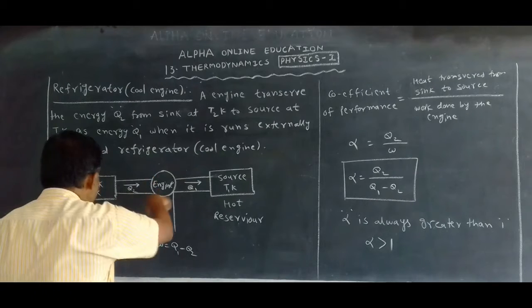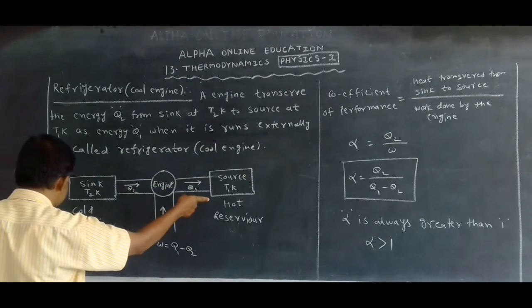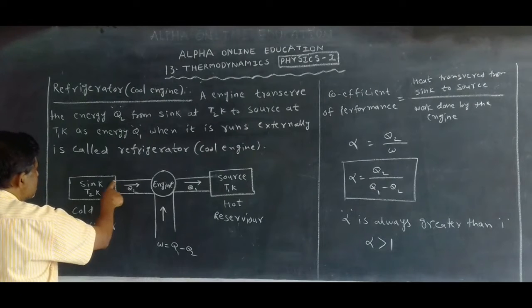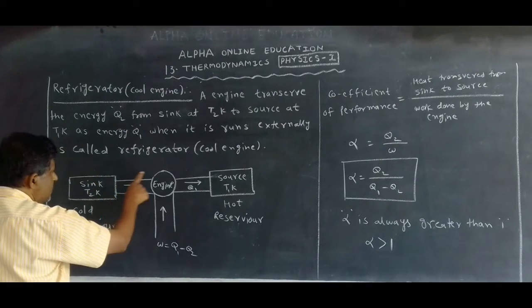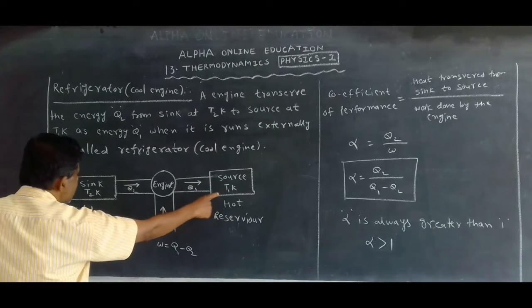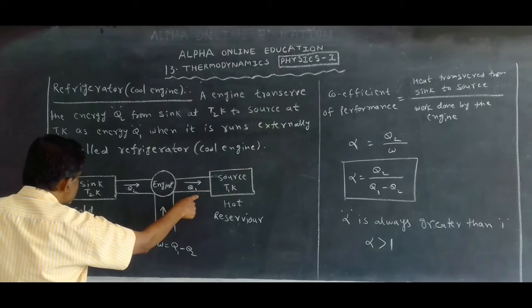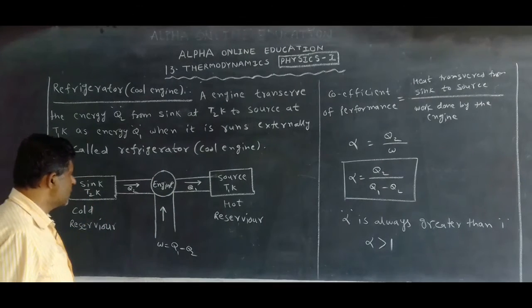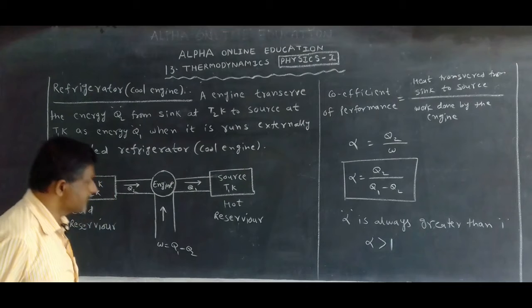The engine must be run, then only it transfers the energy Q2 from the sink at T2 Kelvin to the source at T1 Kelvin as Q1. This engine is a cool engine or refrigerator.